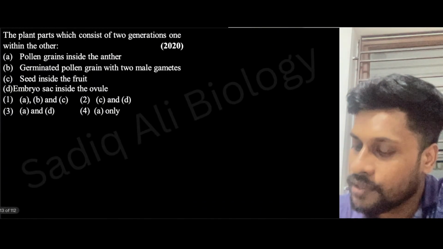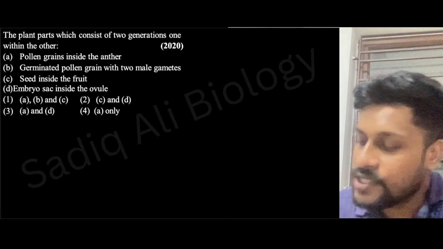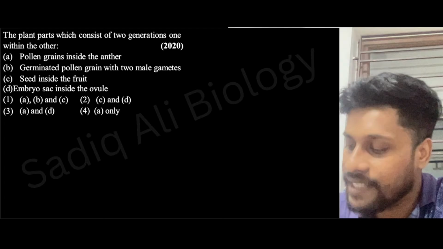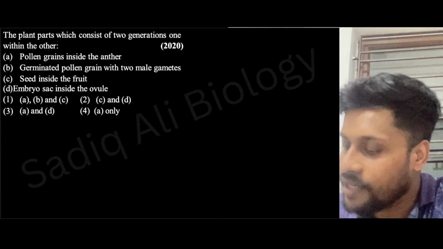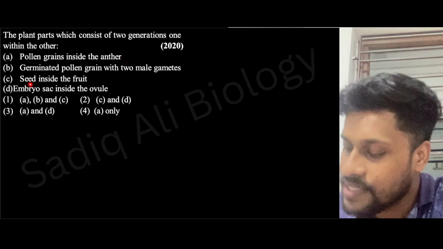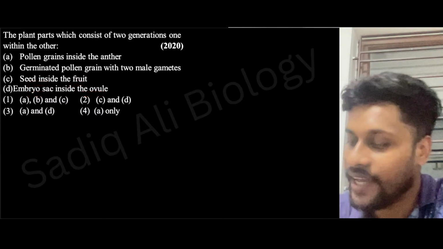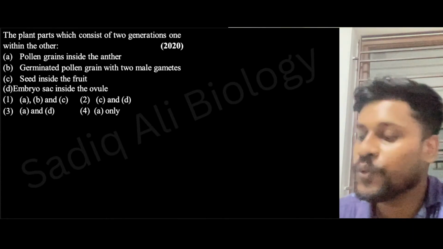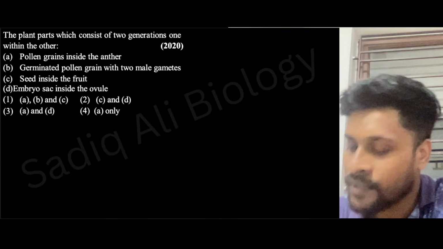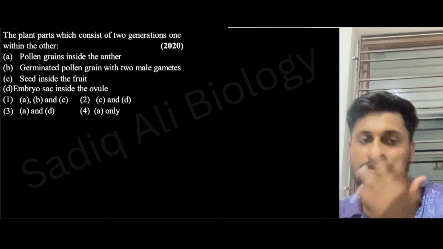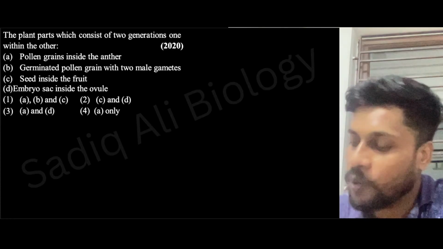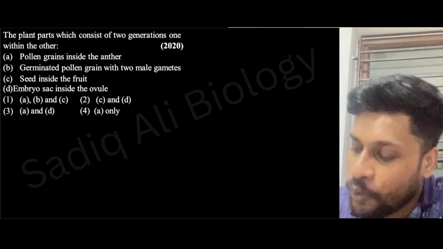Next. The plant part which consists of 2 generations, one within the other: pollen grains inside the anther, germinated pollen grains with the 2 male gametes, seed inside the fruit, embryo sac inside the ovule. Very nice question, guys, from NEET 2020. What will be the answer here? You can answer this in 2 ways. One is according to the ploidy. When you check pollen grain, what is the ploidy?